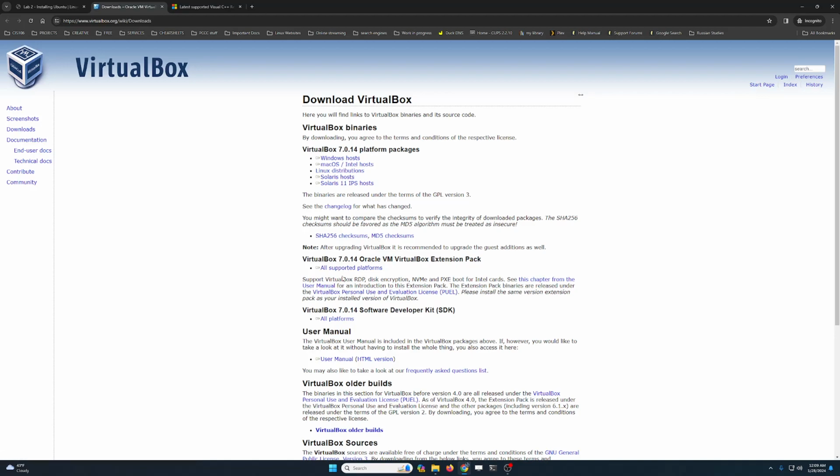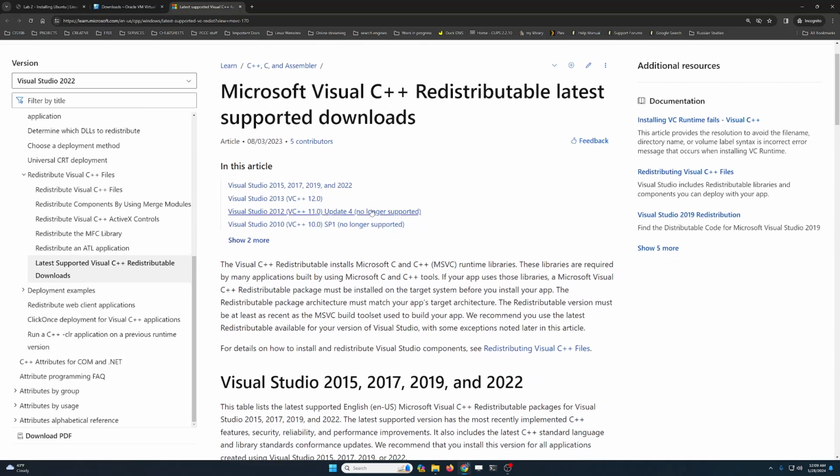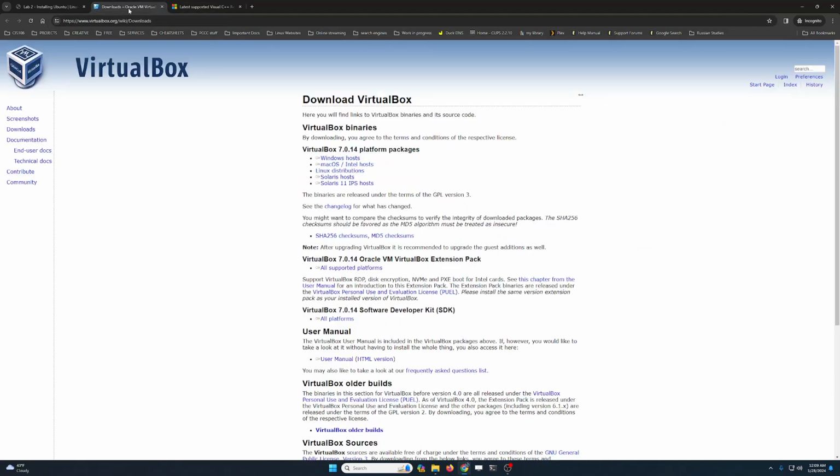Once you have downloaded these 2 files, then go to the Microsoft Visual C++ redistributable and just click on this one over here, x86-64 architecture. That's the CPU that we're using. So you click on this link and it will download the file that you need. I have already downloaded those files, so we're good.